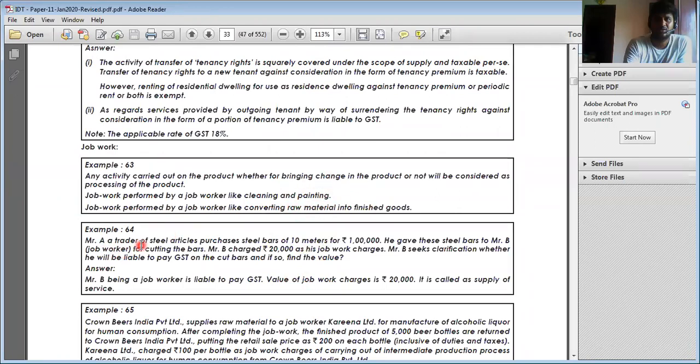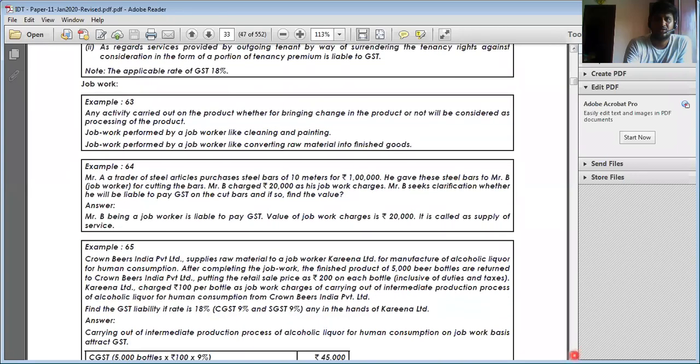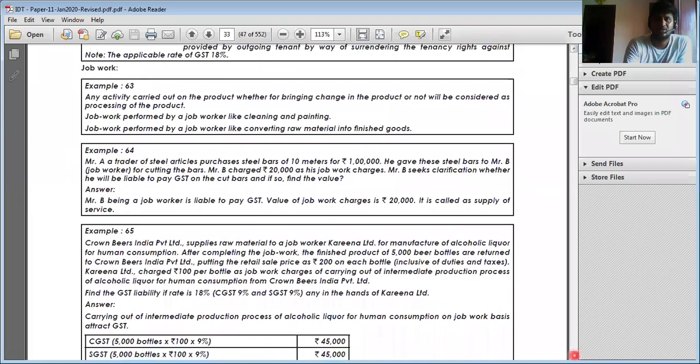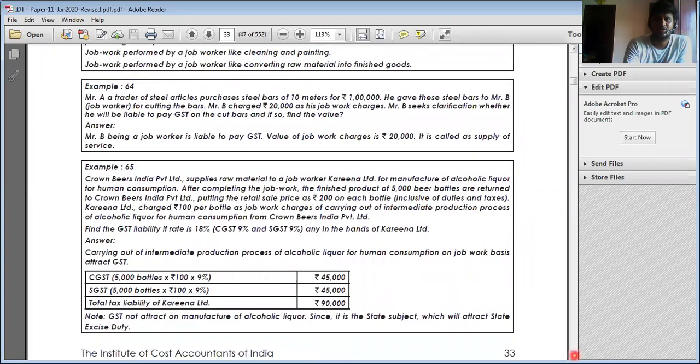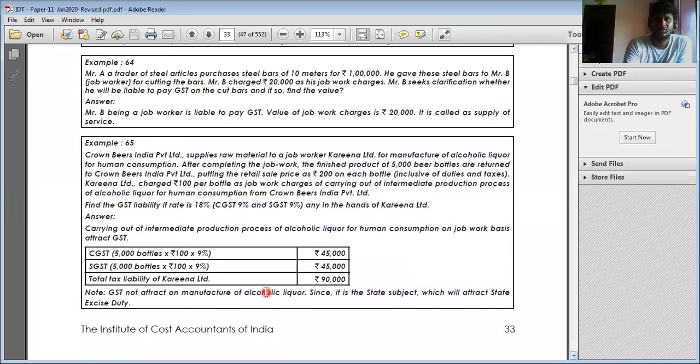Mr. A, trading in steel articles, purchased 10 meters for 1 lakh. He gave the steel to Mr. B for job work, with 20,000 as job work charges. That is regarded as supply. So the job work invoice will be raised for 20,000 to Mr. A. The value of supply is equal to rupees 20,000, that we'll see later. Right. So next, Crown Beer India Limited gave raw material for job work to Karina Limited for manufacture of alcoholic liquor.